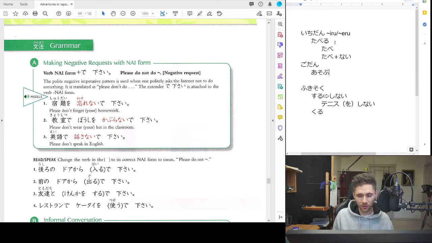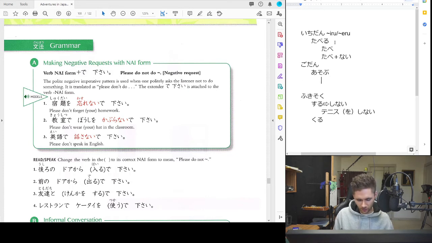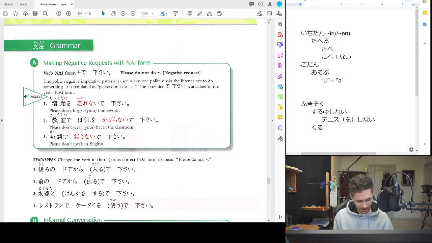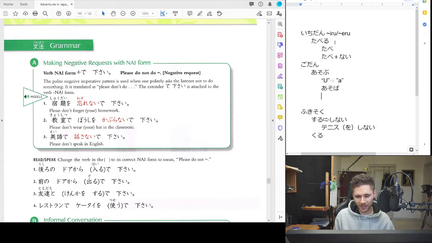However, as for asobu, the final u vowel is going to be switched out with an a vowel, giving us asoba. And that's the first step when using these godan verbs. So let's write that, asoba. And then that's what we add nai to, so asobanai.